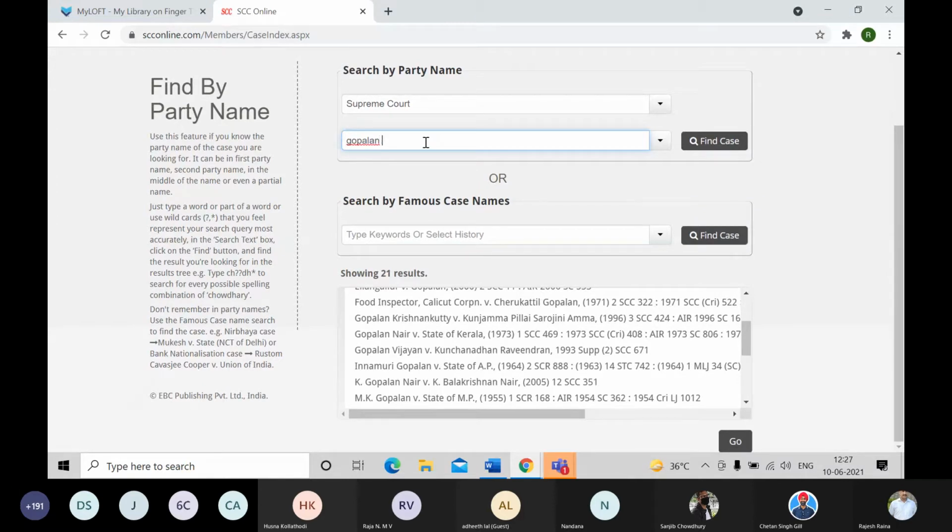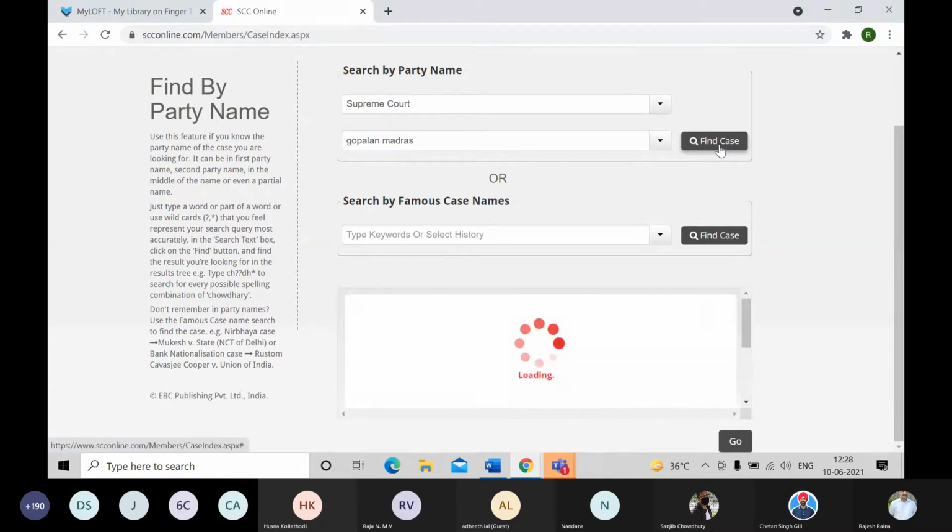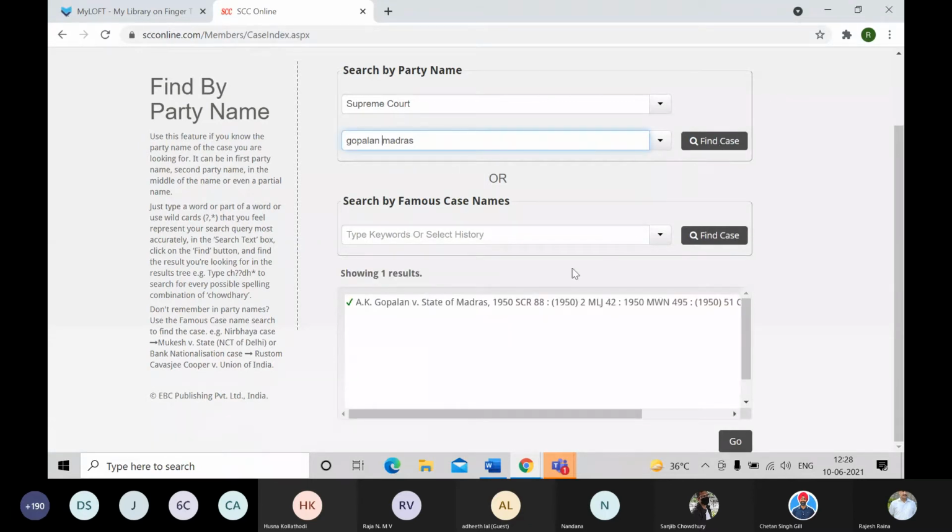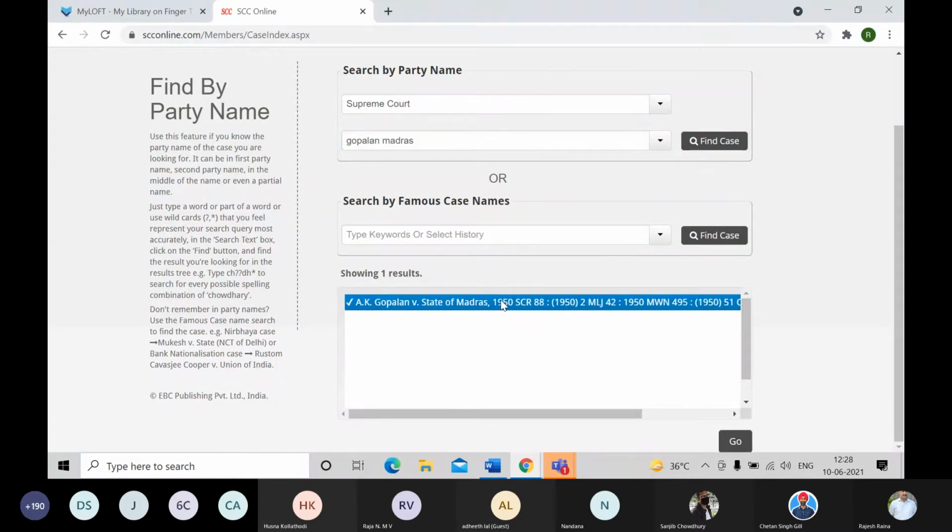In this case, I'll use the second party name also. I'll type in over here. So what I'll do is, instead of typing v dot or maybe versus in between, which I should not, I'll enter them both in one go with a space in between and click on find case. So what it will do is, it will simply pull out the unique citation for me.